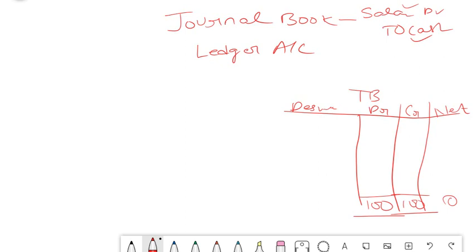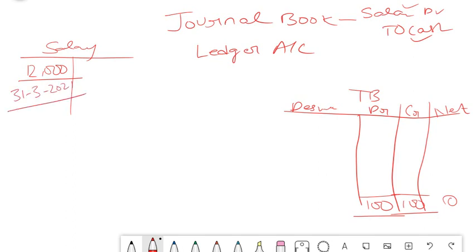For example, just think salary account, we have posted 12 months salary entries. So salary account will have a debit of 12 months salary. Assume 1000 each month. So 12,000 is your ledger balance at the end of the year. Assuming 31/3/2021, salary account, there has been a 12,000 rupees debit. So this 12,000 will be carried to your trial balance. There will be a heading for each and every ledger account, and this salary account will be carried here in terms of 12,000. Similarly, you will have rent.